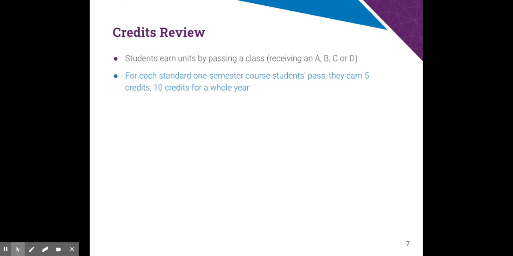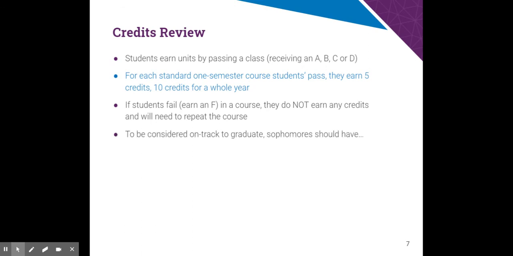For each class that you take, you will earn 5 credits. Last year it was semester, this year it is quarter, but you're earning 5 credits per class that you take. That means you will earn 10 credits for the year for that class because you will have taken it twice, the first half and the second half. If you get an F, you do not earn credits.